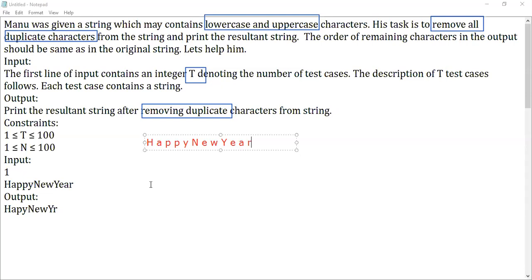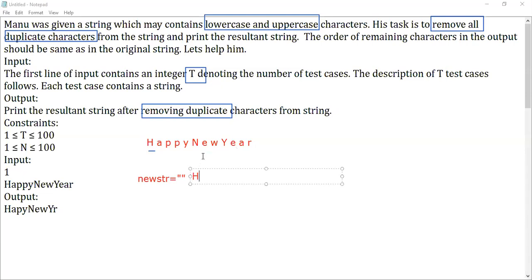N E W Y E A R. So here we are supposed to take a character, check, and form a new string. Take a character, check whether the particular character is present in this new string or not. So take H, check the number of occurrences of H. If it's the first occurrence, bring the H here.